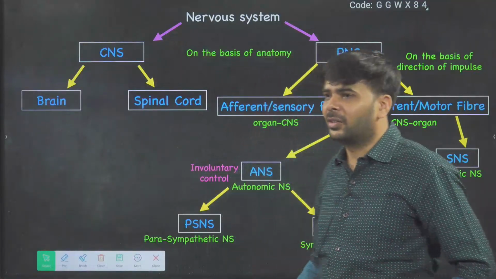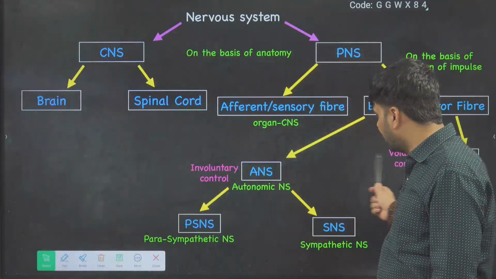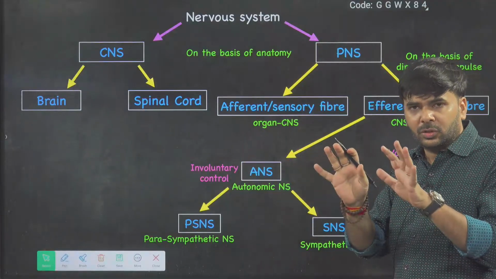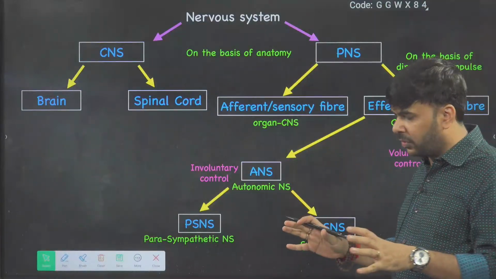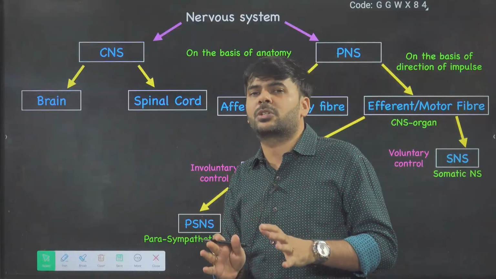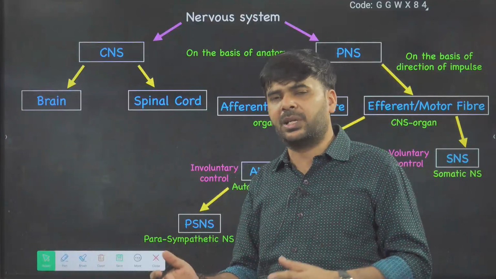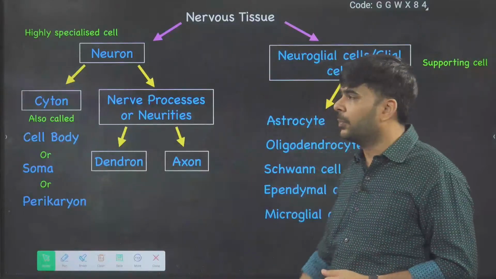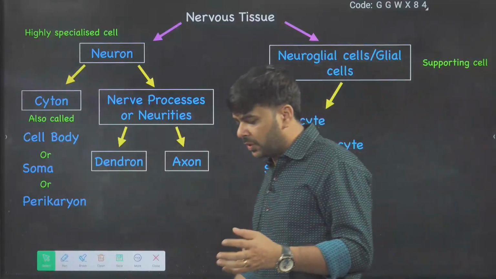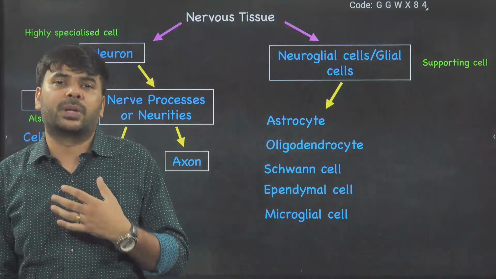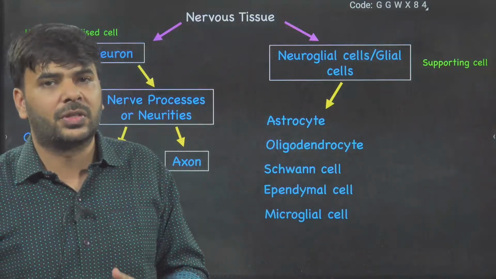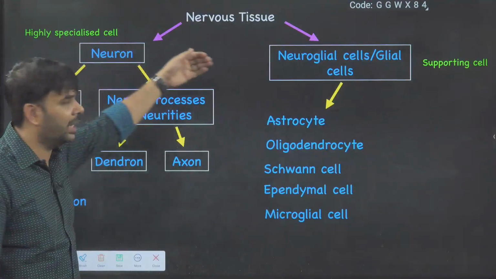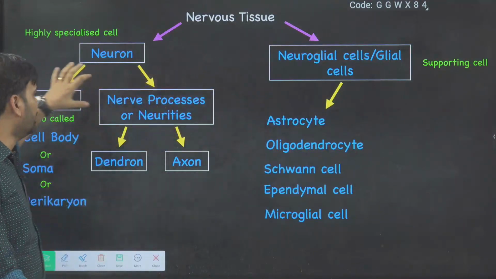Yes, carry on. Nice. So this is your flow chart, one simple description of the human nervous system. In any organism, the nervous system is classified in the same way. Now, nervous tissue. Our nervous system, brain and spinal cord, and our neurons and nerves are made up of neurons and neuroglial cells.